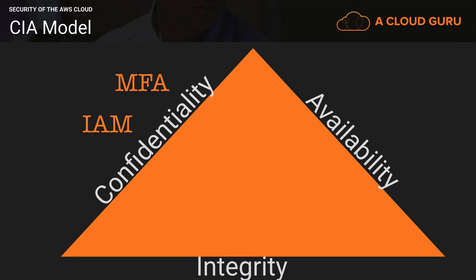Confidentiality was identity access management and multi-factor authentication. It's basically how can you keep your AWS account confidential. You don't want it to be open to the world. So those are some specific services that help you achieve that.